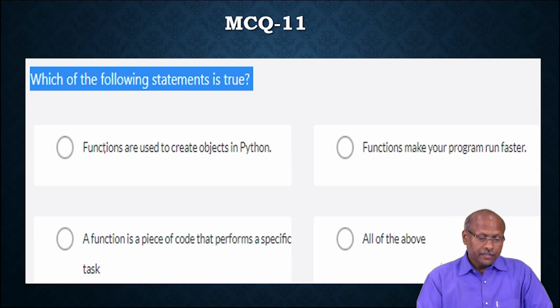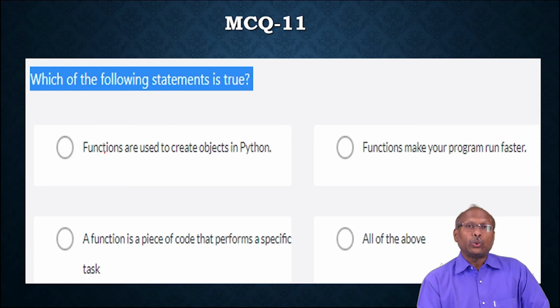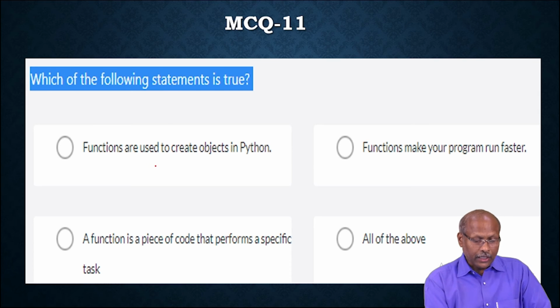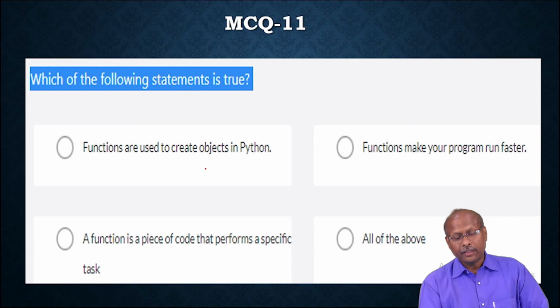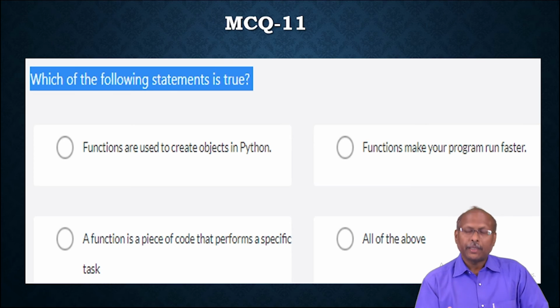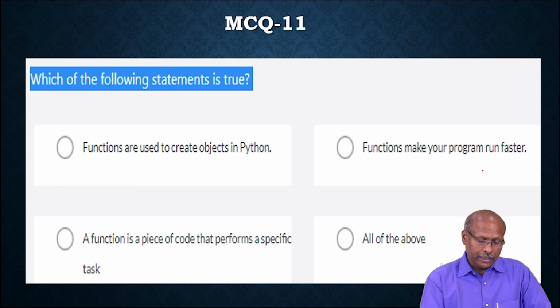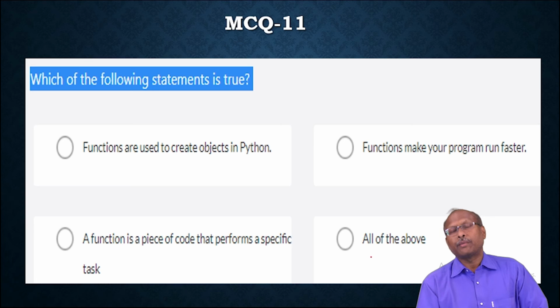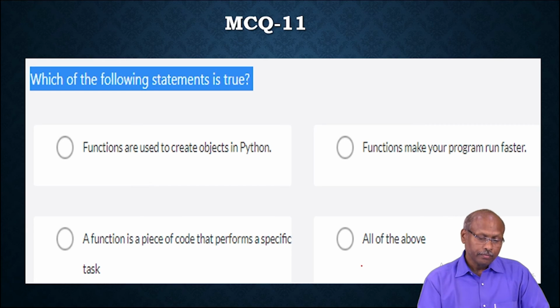And another question: which of the following statements is true? The given options are: functions are used to create objects in Python; functions make your programming faster; a function is a piece of code that performs a specific task; and all of the above. See, those MCQs will be a combination of all things, data structure as well as Python related questions. Which is the correct option?